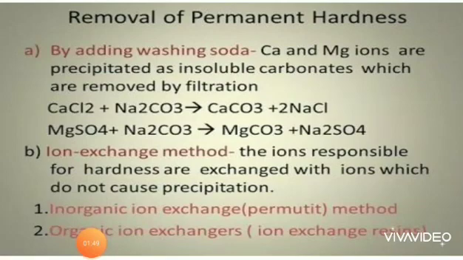Next, removal of permanent hardness. First method, adding washing soda. Washing soda is used to remove permanent hardness of water. Adding washing soda converts chlorides and sulfates into insoluble carbonates. These insoluble carbonates are removed by filtration. See, calcium and magnesium ions are precipitated as insoluble carbonates which are removed by filtration.